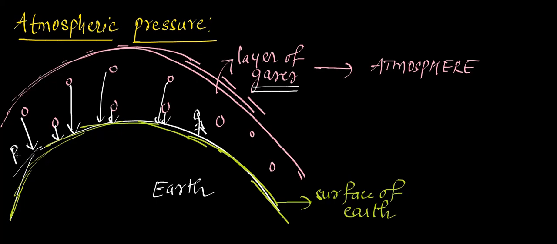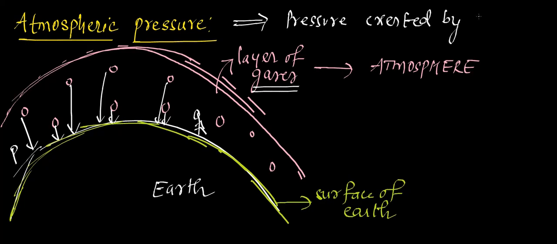Okay, so this pressure acting on the surface is called what? Atmospheric pressure. So what is atmospheric pressure? This is the pressure given by whom? This is exerted by the atmosphere, the gases in the atmosphere. Yes, ma'am. Any doubt in this? No doubt.